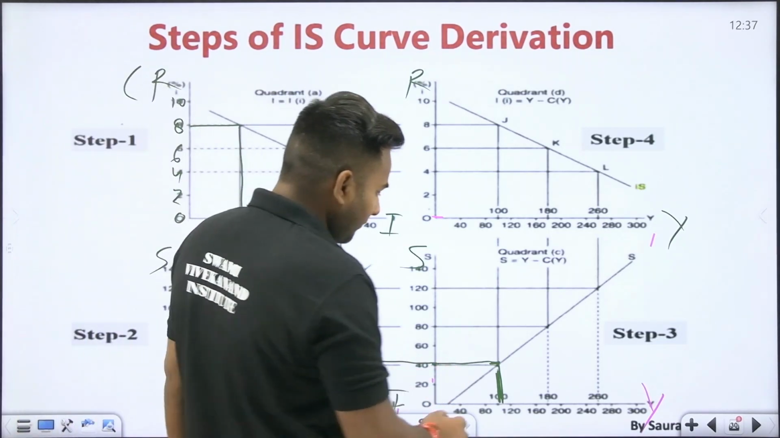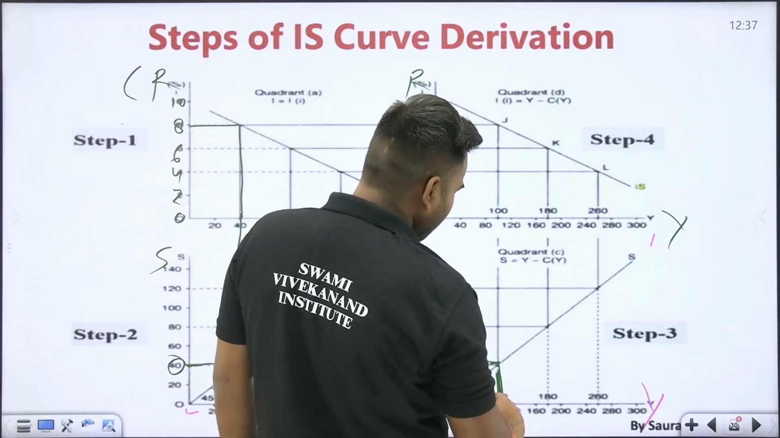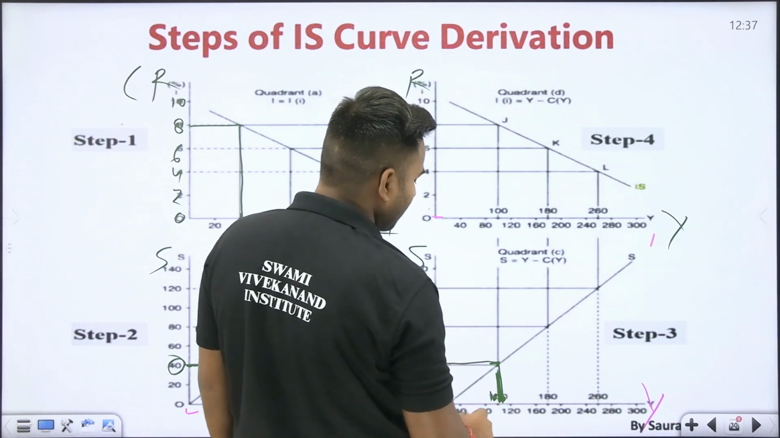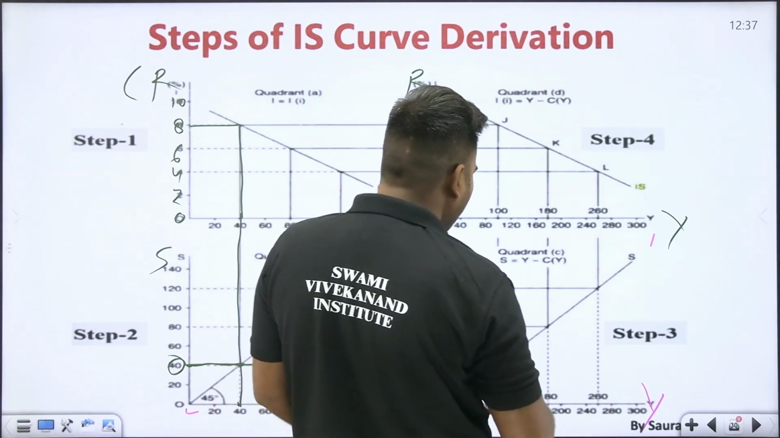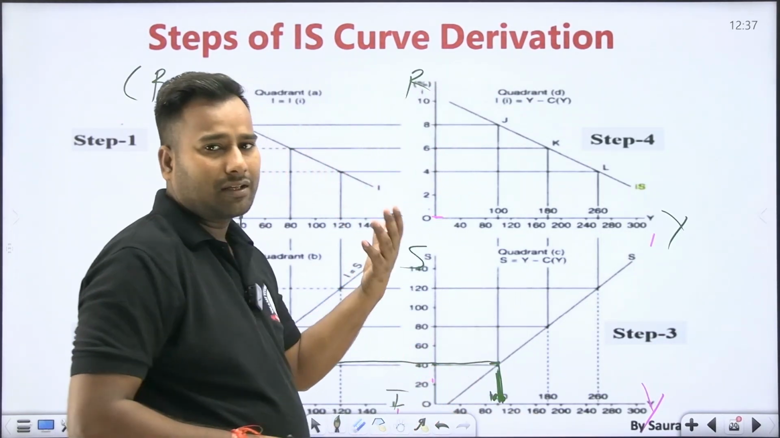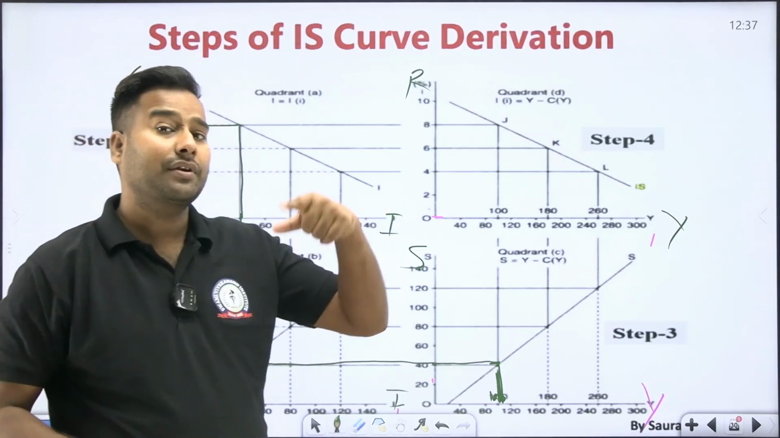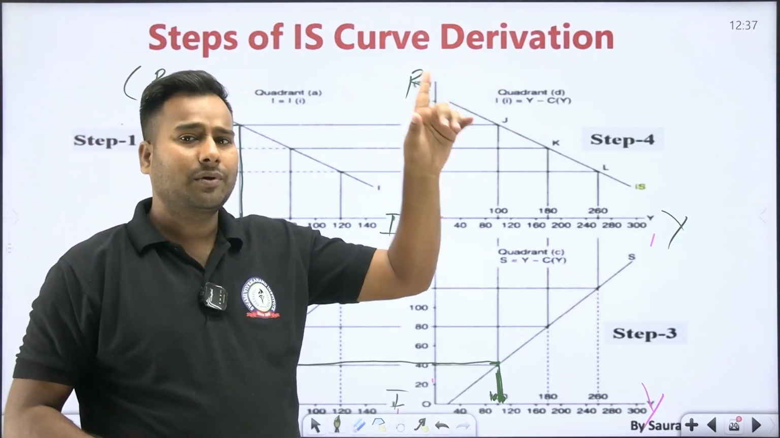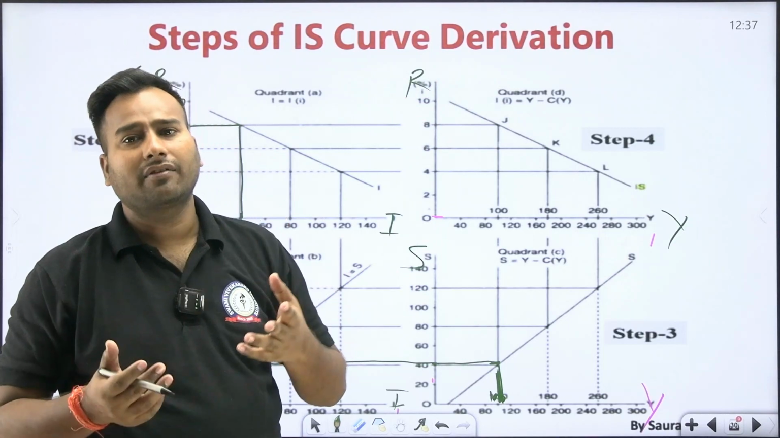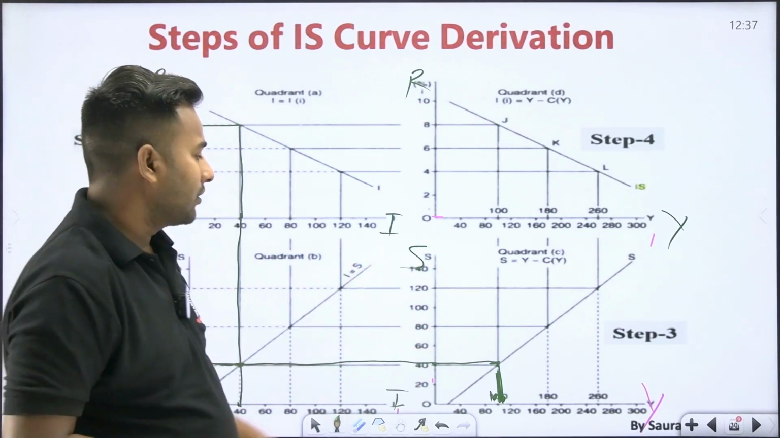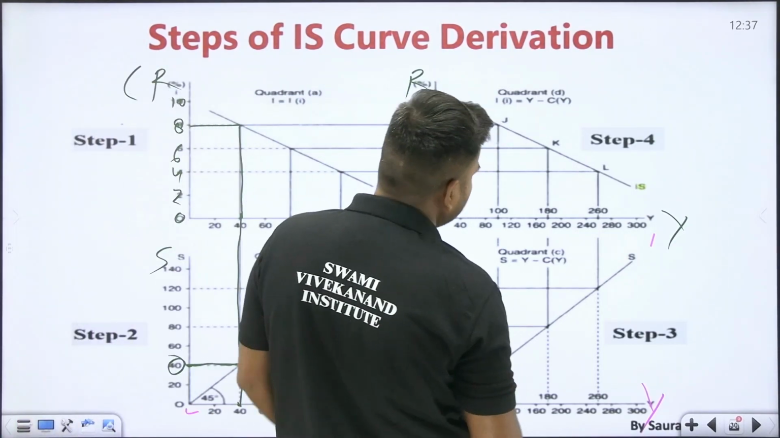Now you have seen that income at this point is 100, as written over there. So now you have to see that when my income is 100, what will be the rate of interest, and the relationship between rate of interest and income will be driving what? IS curve. That only you will have to find. So you have come to the last step.